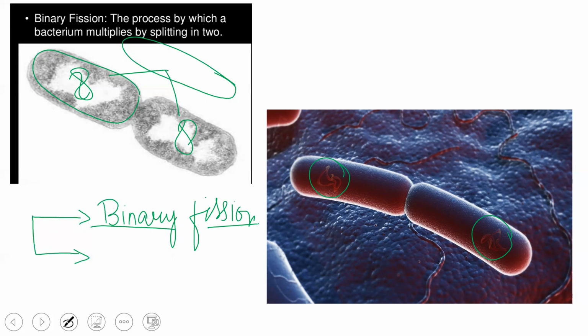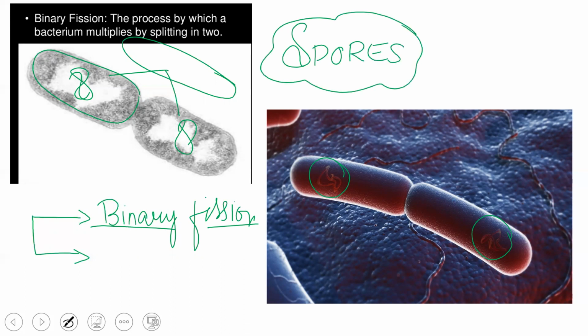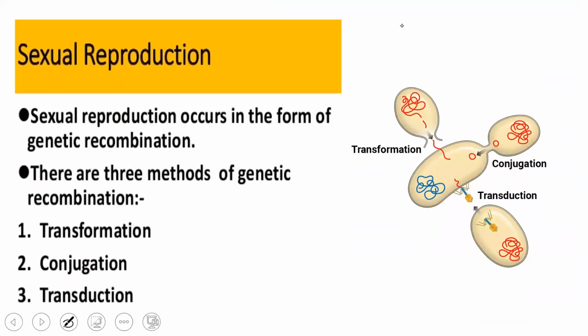But during unfavorable conditions, the bacteria are not able to multiply in number. So henceforth, they remain resistant and they form spores. Okay, they are going to form different spores. When they undergo sexual reproduction, there are three types, due to genetic recombination. The first one is transformation, then conjugation, and transduction. In detail, you will be learning this in the second year topics.